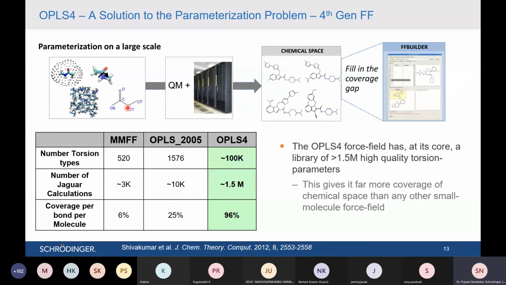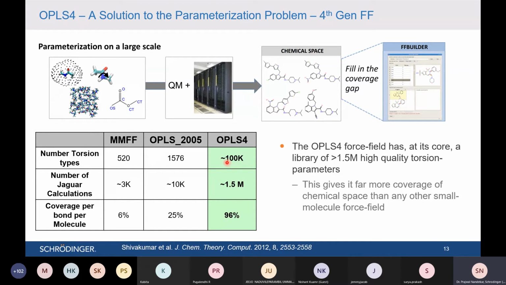Most force fields cover the very well-known chemical space. This is the number of torsion types available in other force fields. But in the case of the OPLS force field, there are many more torsions. Torsions are nothing but the information about these particular atoms, their angles, their dihedral angles. The OPLS4 force field is very vast in nature. You can see it consists of more than 100,000 torsions.